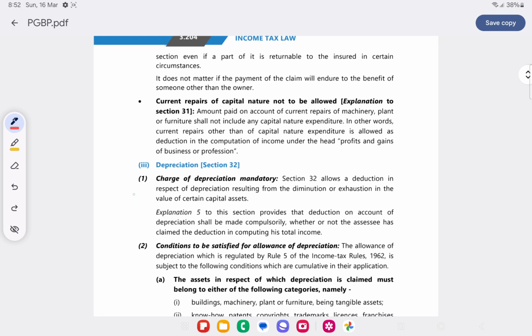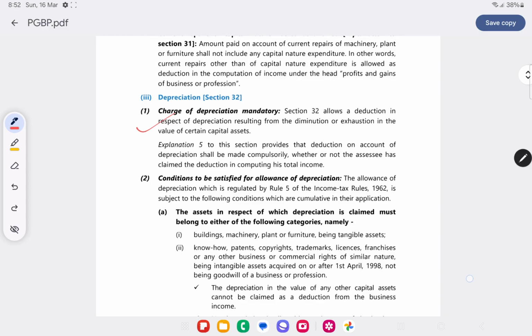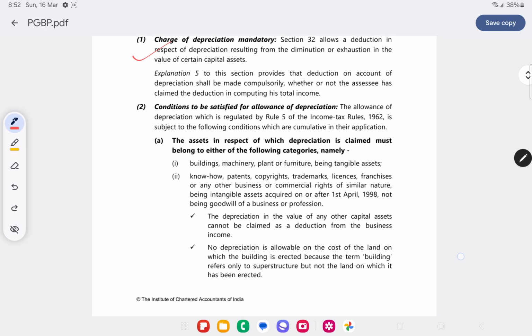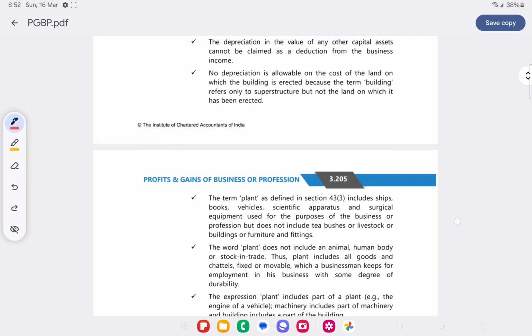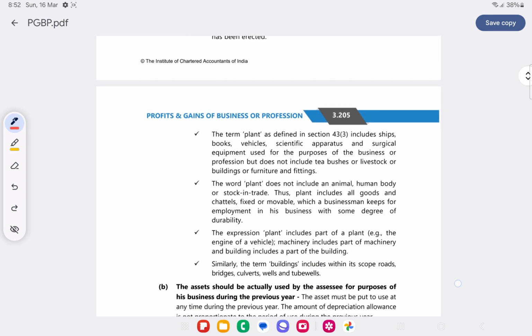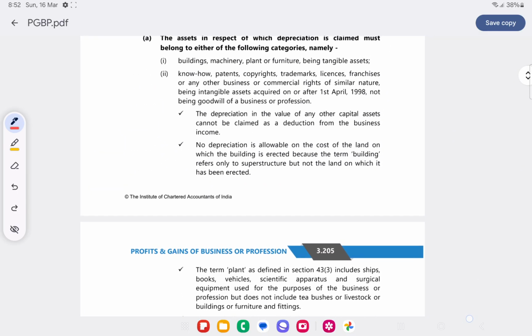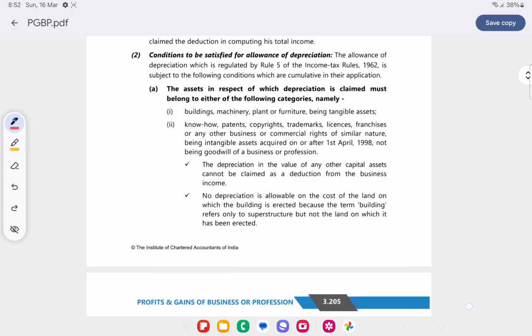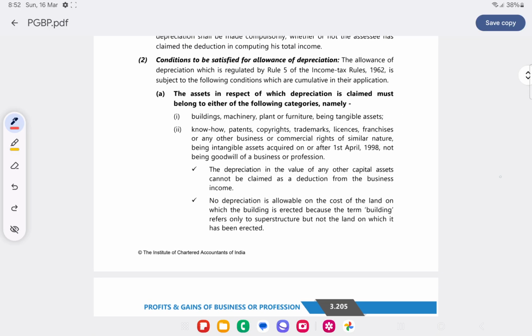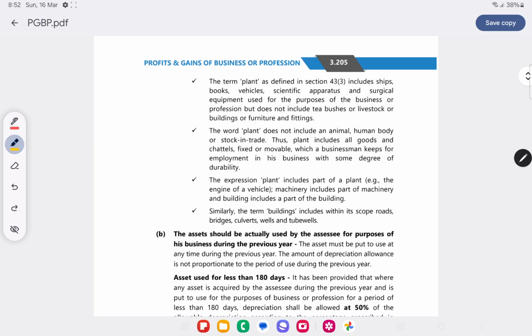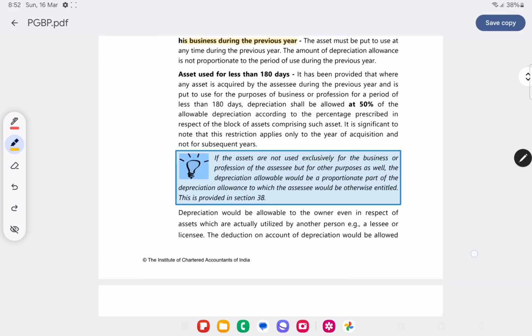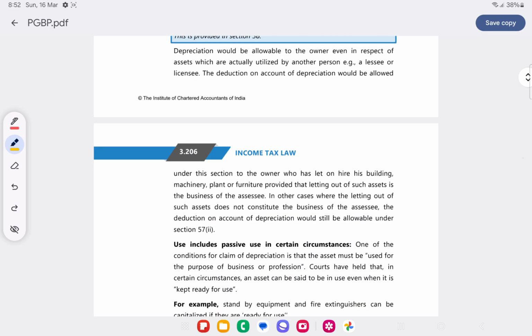Depreciation. Charge of depreciation is mandatory. Conditions for allowing depreciation: there are 4 classes of depreciation we have seen. Conditions: assessee should be the owner. Asset should have been put to use. See, asset should have been actually used by the assessee for the purpose of his business during the previous year. If it's less than 180 days, 50% depreciation will come.